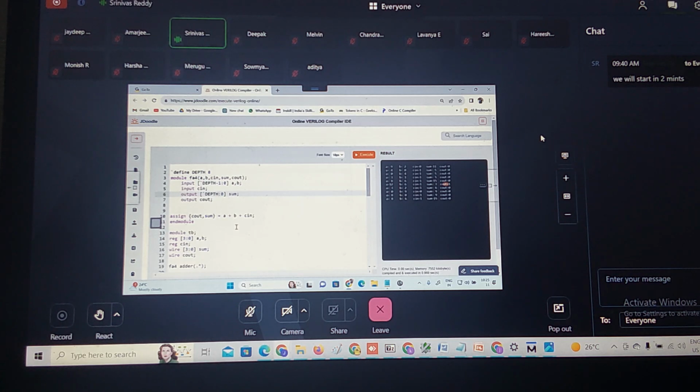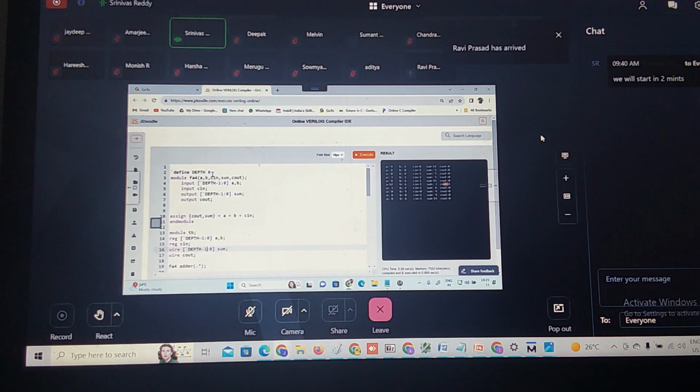Again, where do I need to change here? Here also, tick depth minus 1. For sum too, tick depth minus 1. By changing this macro, I can make this into 4-bit order.